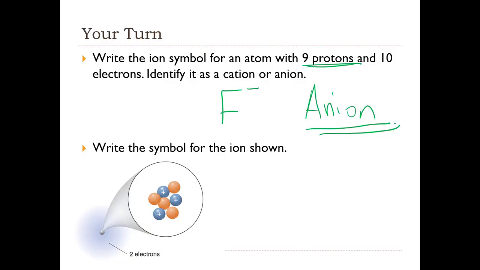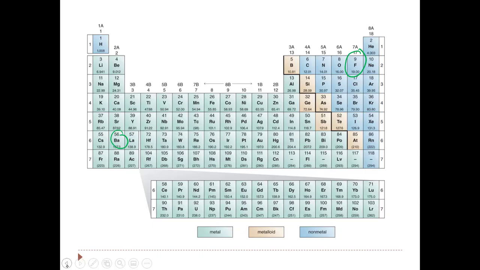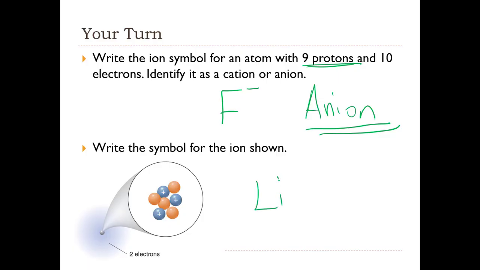And then write the symbol for the ion shown. So we have 3 protons. Again, make sure you're pausing the video and coming to the answer on your own, and then coming back to make sure that you were on the right track. 3 protons, so that is lithium, Li.